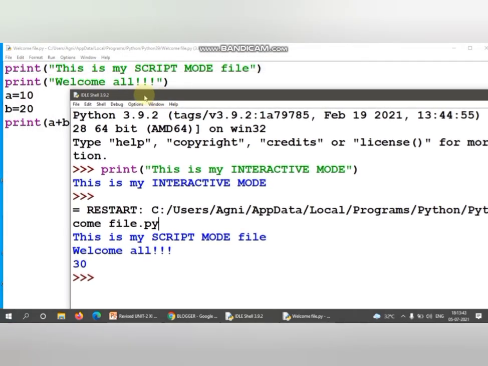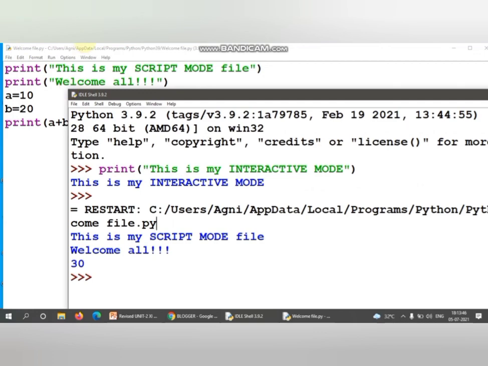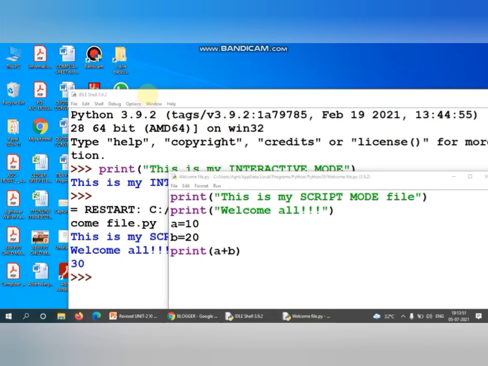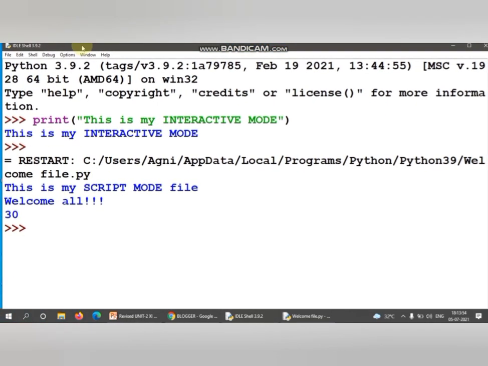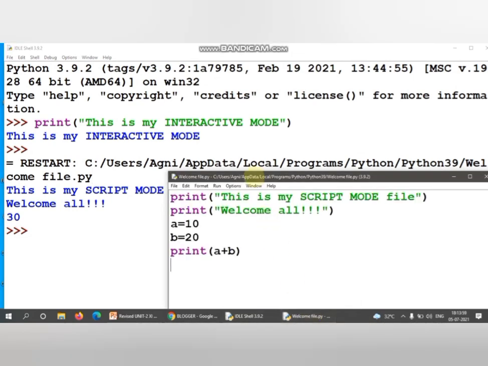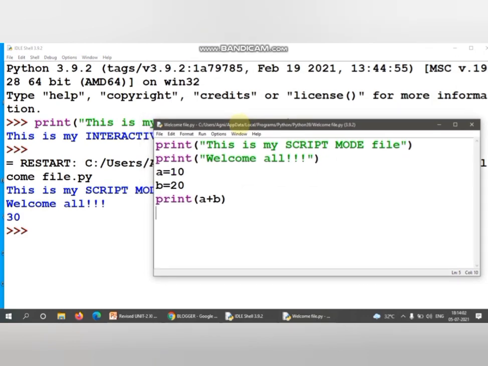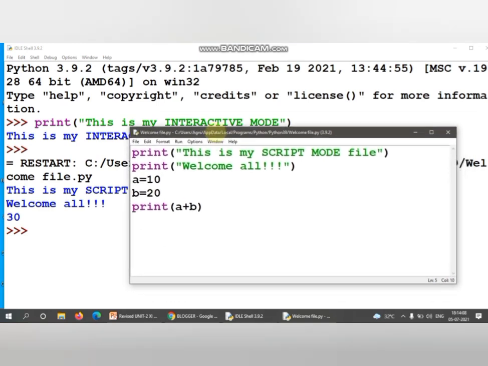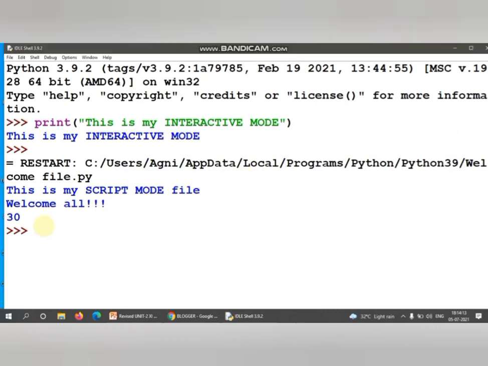And I can show you the shell, where I can see the output of the script which I have just run. So this is all about the practical part. You can just close it and come back to the shell. This is all the practical part of your Python modes.